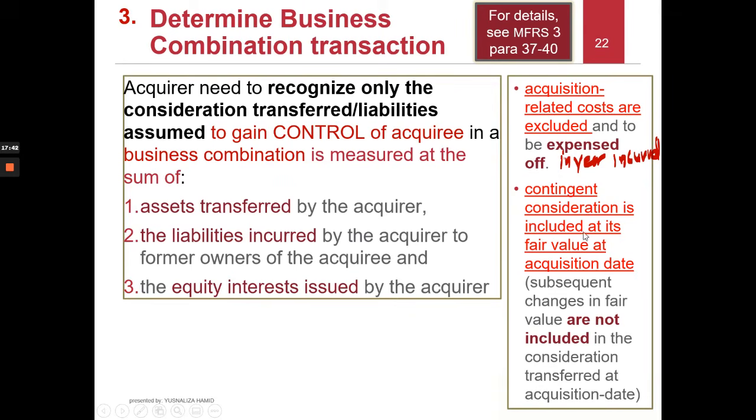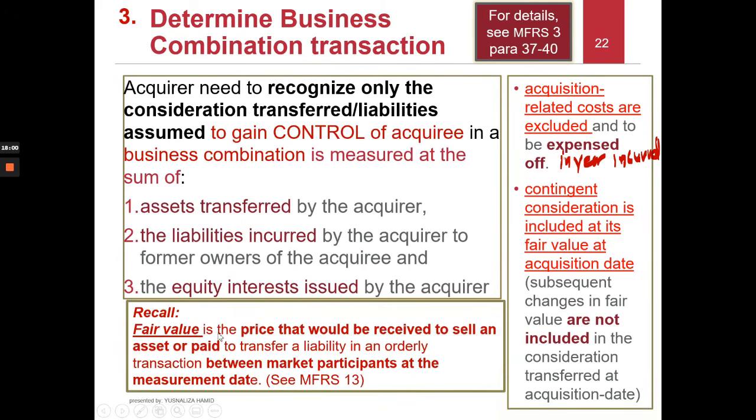And the contingent consideration included should be at the fair value. We're not going to discuss this in detail, but just for your information, the contingent consideration will also be included at the fair value on the date of acquisition. And recall that fair value is the price that would be received to sell an asset, or the amount to be paid to transfer a liability in an orderly transaction between market participants at the measurement date. So this is not under this MFRS. You may refer to MFRS 13, fair value measurement.